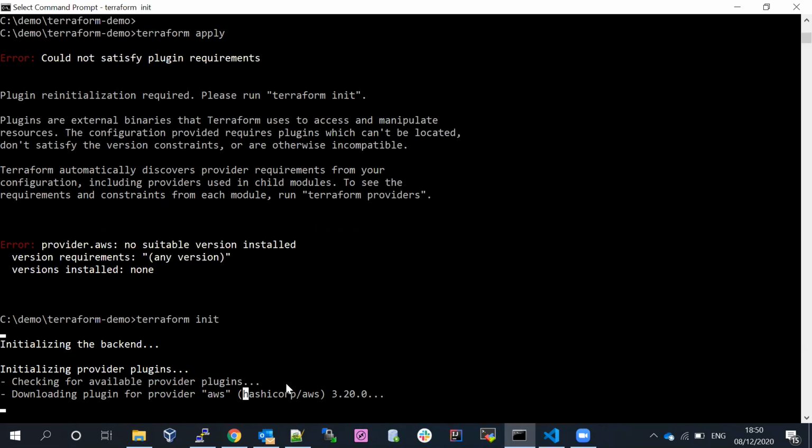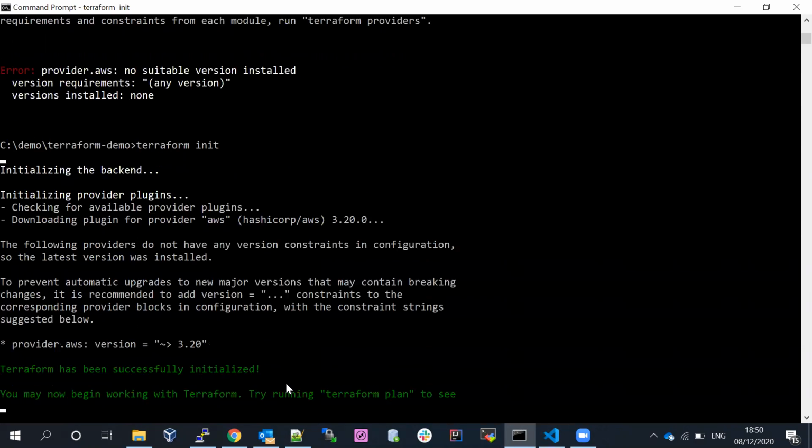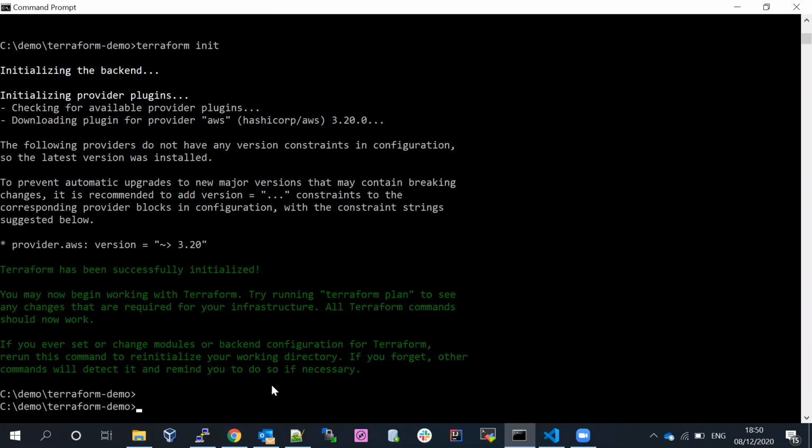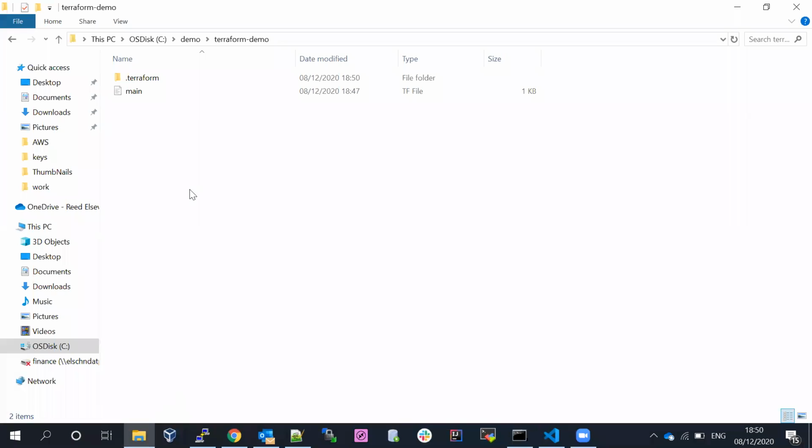There is no difference between Linux and Windows, it would be the same. On Linux we are going to unzip, here we are going to extract the .zip file. That's the only difference, and the Terraform installation happens successfully. If you go back and see here, we can see one .terraform folder available. If you go inside, all the plugin information is available.